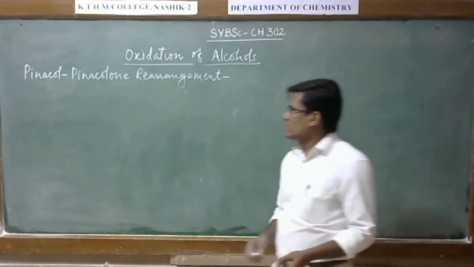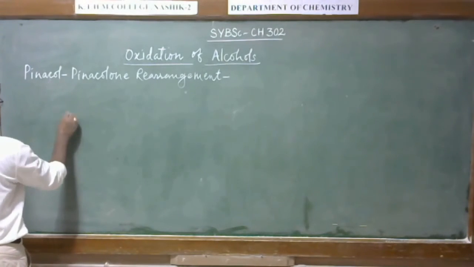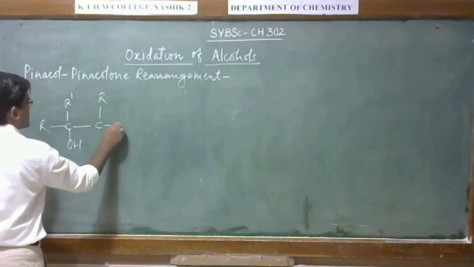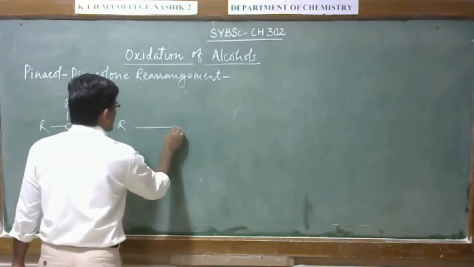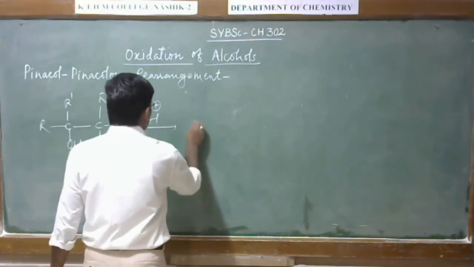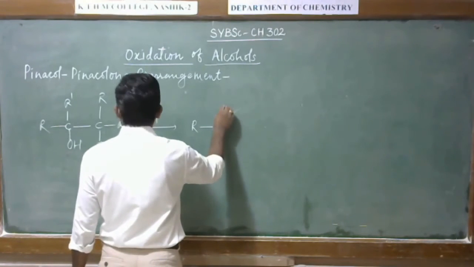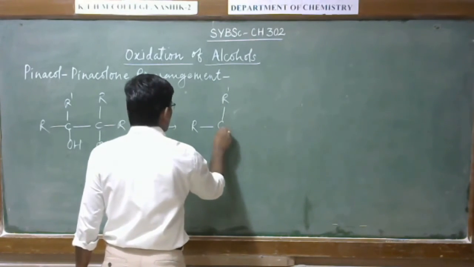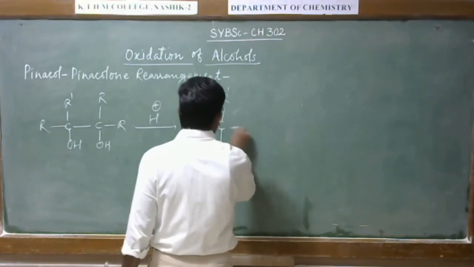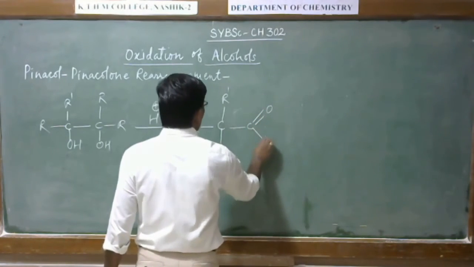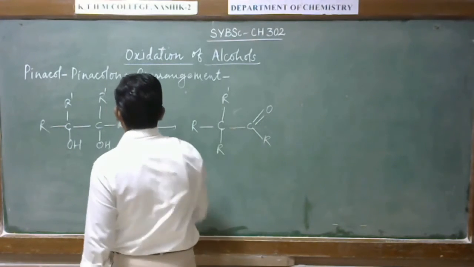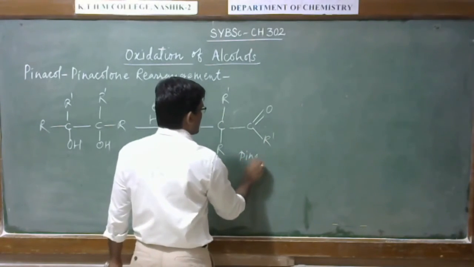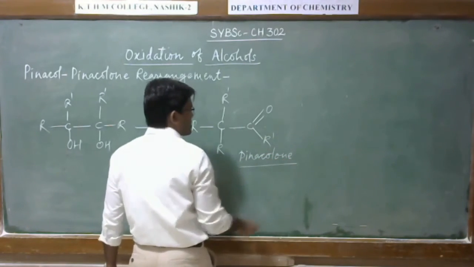For example, this diol, when it reacts with acid, gives this ketone.